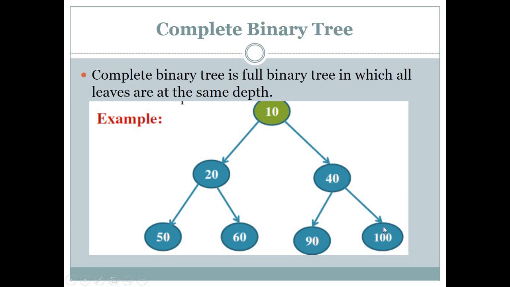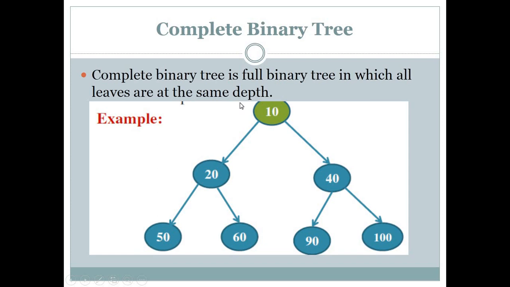Okay, if I have 50 and 60 but I do not have 90 and 100, it will be known as a full binary tree, but it will not become a complete binary tree, because every leaf node must be at the same depth. In that case 40 will not be at the same depth as 50 and 60, so it will not create a complete binary tree. So for a complete binary tree we will have all leaf nodes at the same depth.